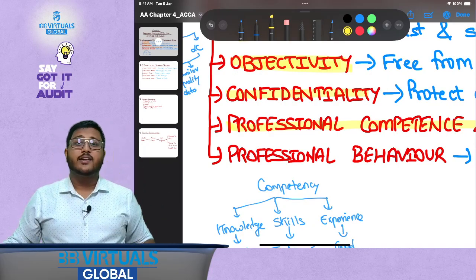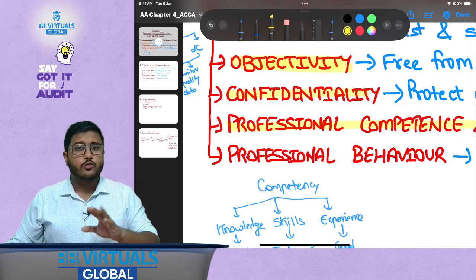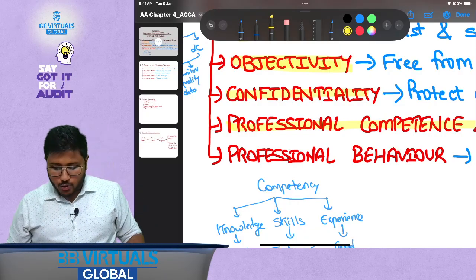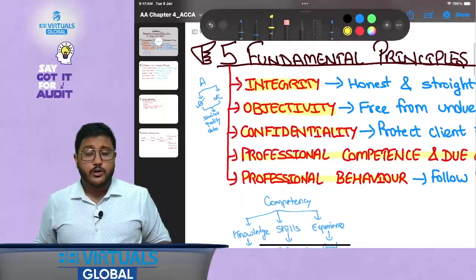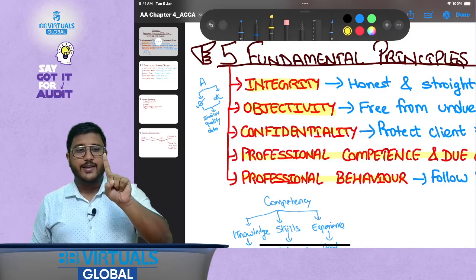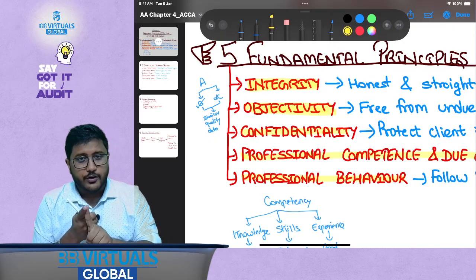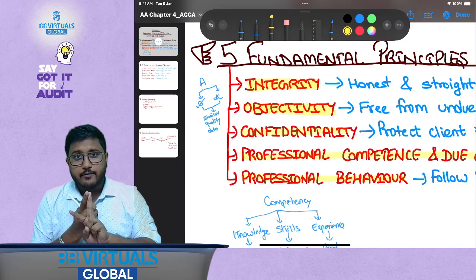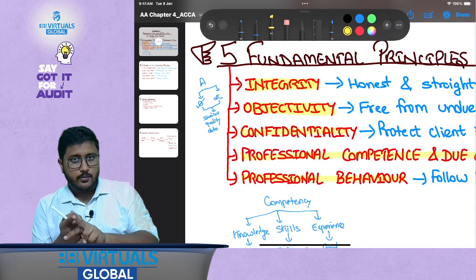And the third thing is that their judgments should be driven by their professional knowledge and not from their personal knowledge or personal thinking. Now this becomes really important for you. What are the 5 fundamental principles of professional ethics? Number 1 is integrity. Do you understand it? Yes, honesty plus straightforwardness. Number 2 is objectivity. How will you define objectivity? Free from undue influences and unbiased.